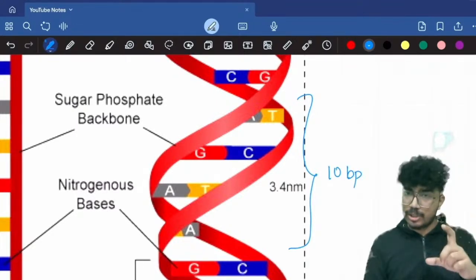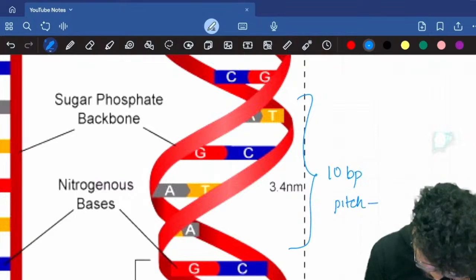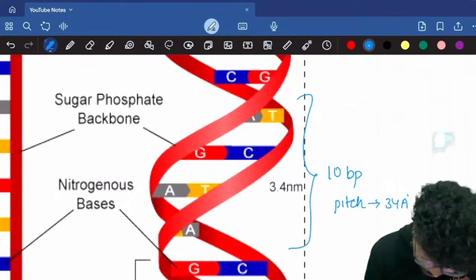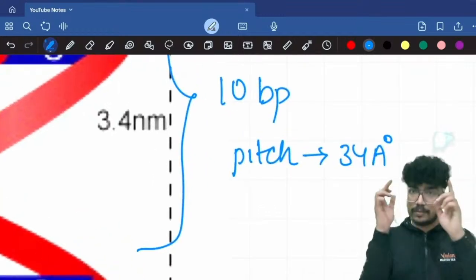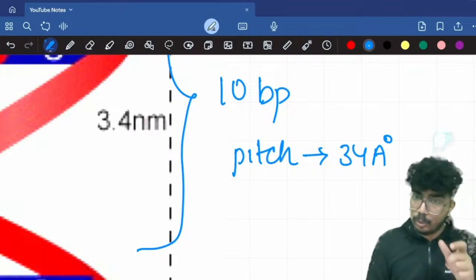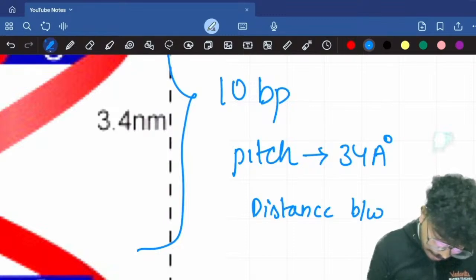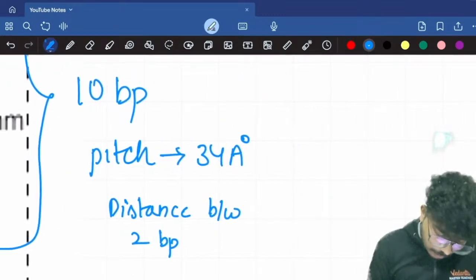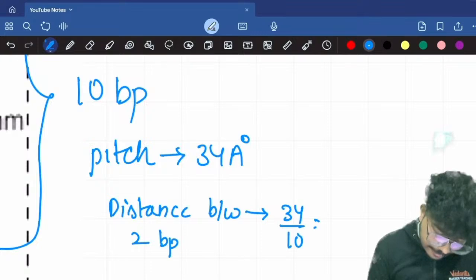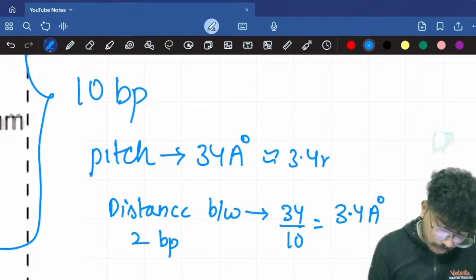So the pitch is about 34 angstrom, correct? 34 is the complete pitch, and in the whole pitch you are getting 10 nucleotides. So the distance between two base pairs will be equal to 34 upon 10, that is 3.4 angstrom, right? I have to write it in nanometer. Here it will become 0.34 nanometer.